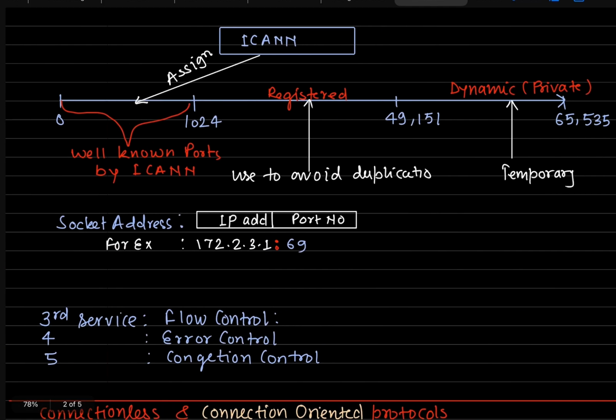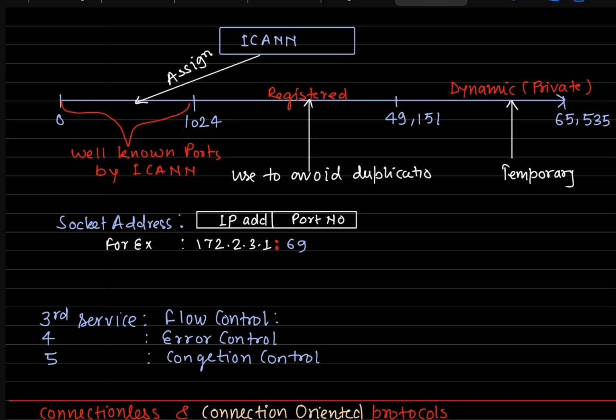So there is one authority, ICANN, which actually assigns some port numbers. If port numbers belong to 0 to 1024, then all those port numbers are assigned by the ICANN authority. The full form of ICANN is Internet Corporation for Assigned Names and Numbers. Names and numbers means either name or numbers. So this authority actually assigns some port numbers. It doesn't mean that for each process this authority will assign it.